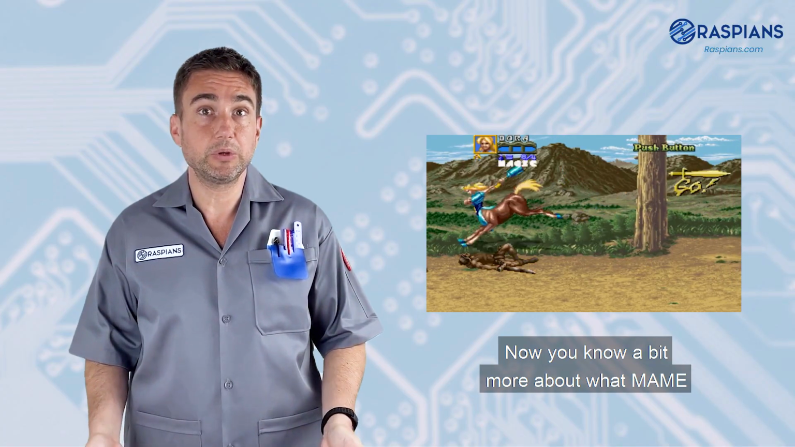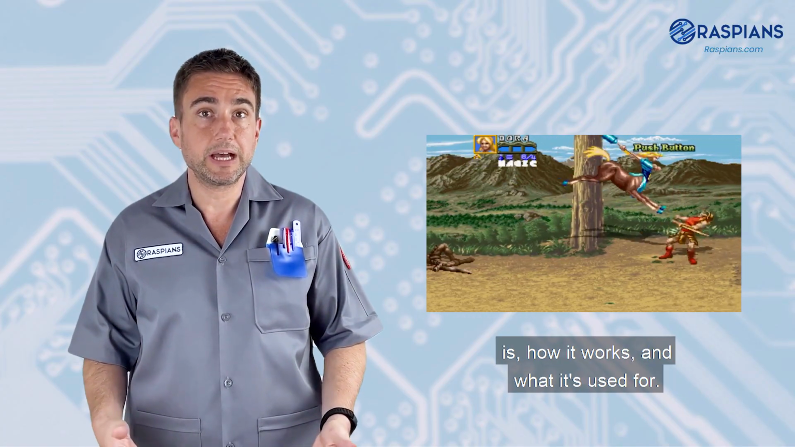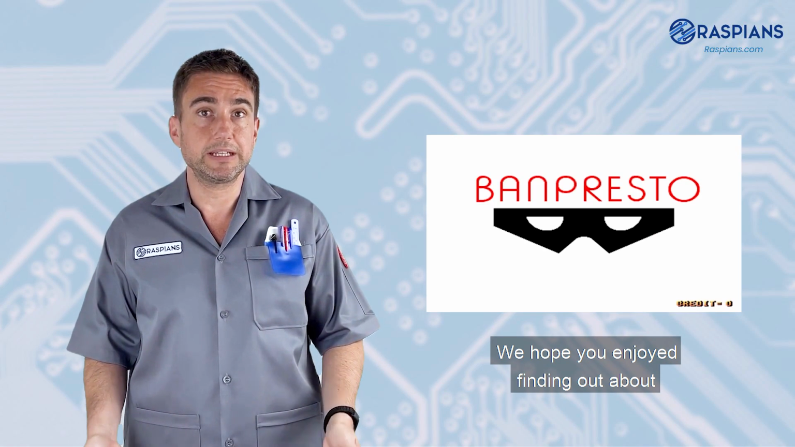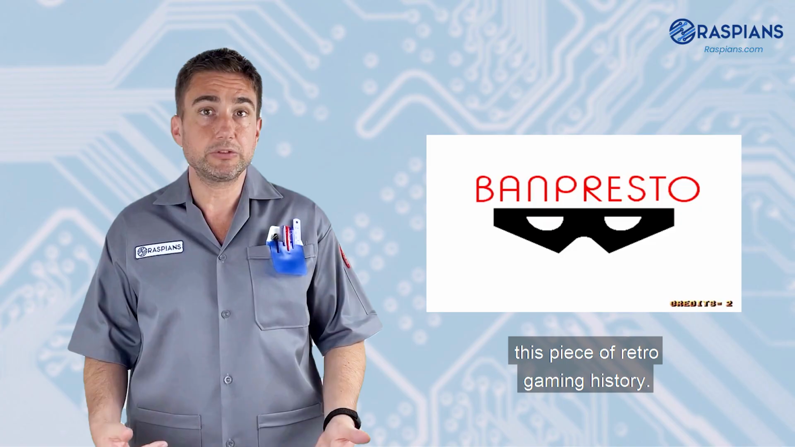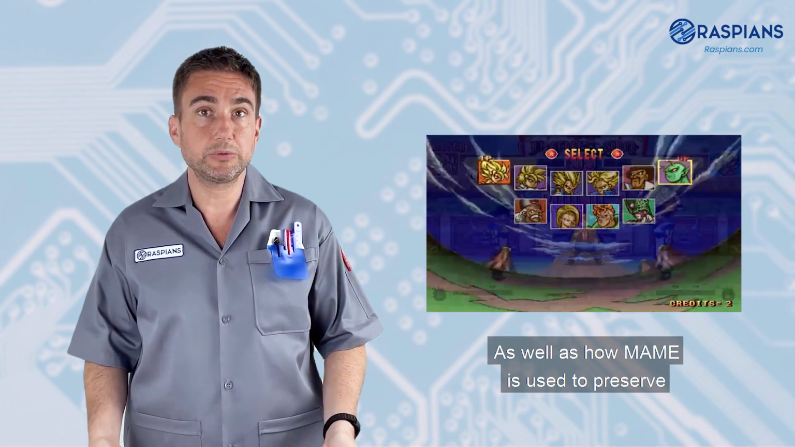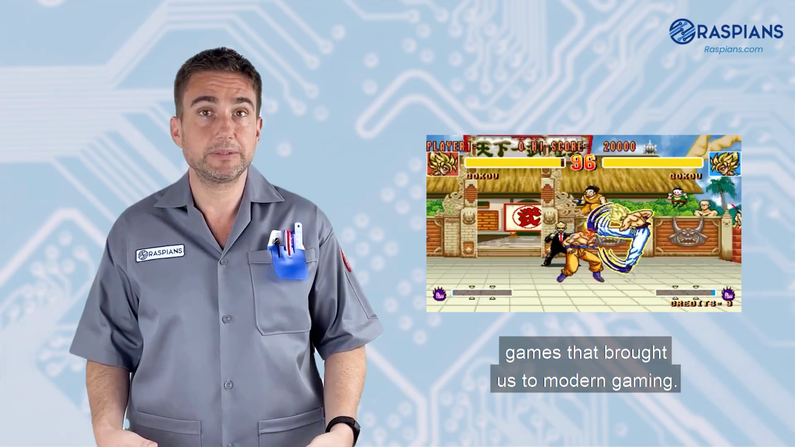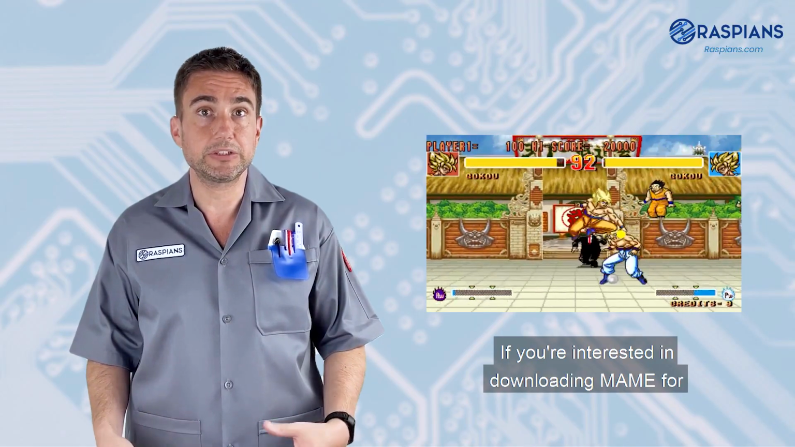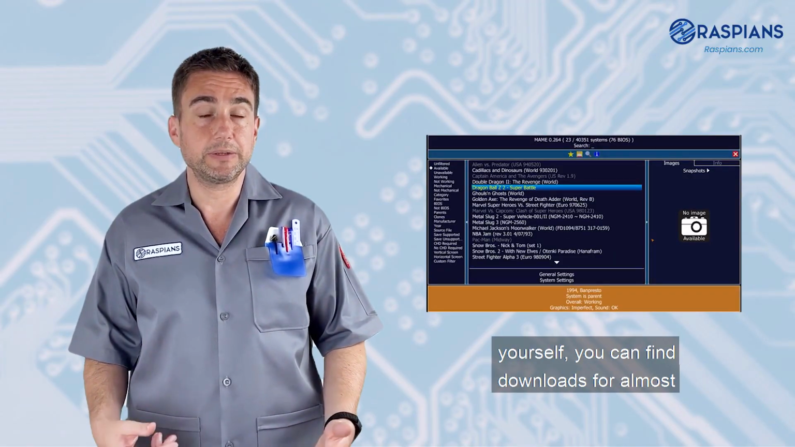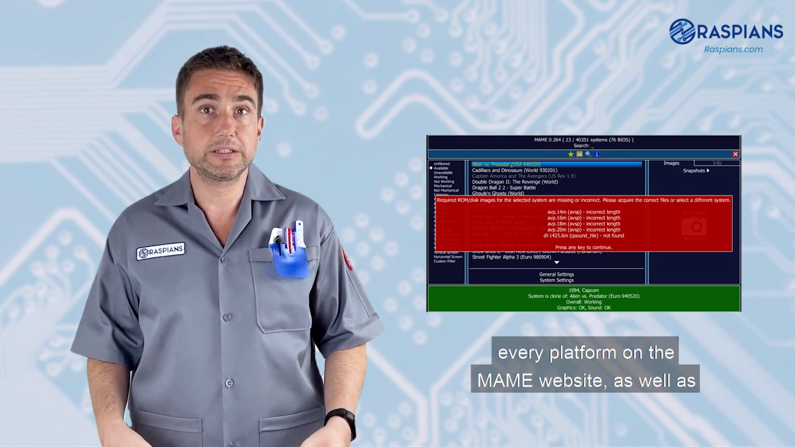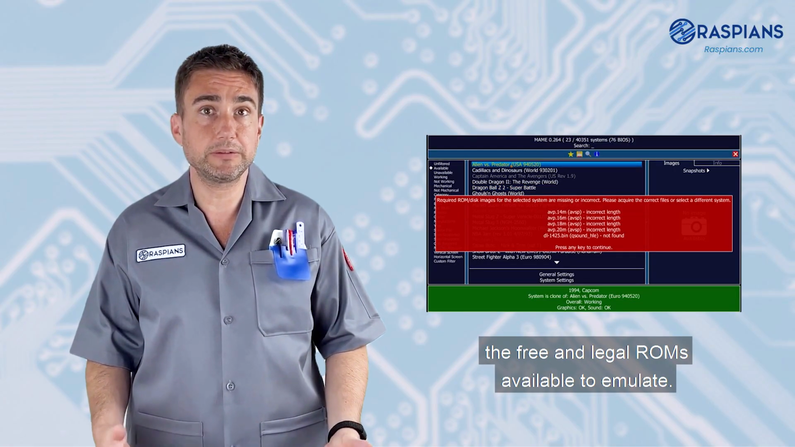Final thoughts. So there you have it. Now you know a bit more about what MAME is, how it works, and what it's used for. We hope you enjoyed finding out about this piece of retro gaming history, as well as how MAME is used to preserve and recreate the legacy of the video games that brought us to modern gaming. If you're interested in downloading MAME for yourself, you can find downloads for almost every platform on the MAME website, as well as the free and legal ROMs available to emulate.